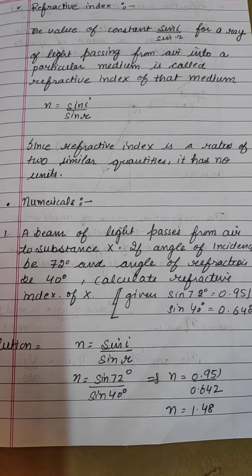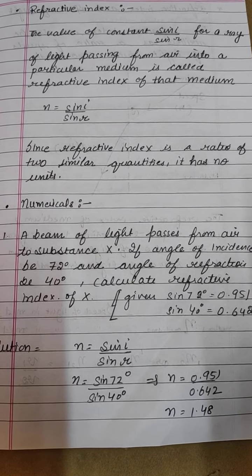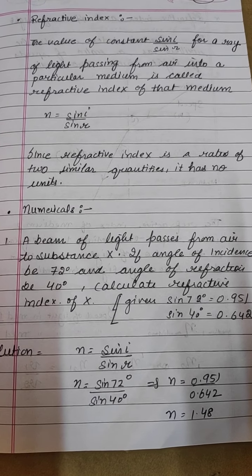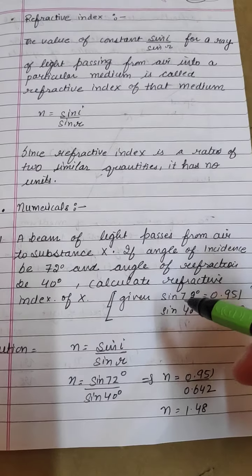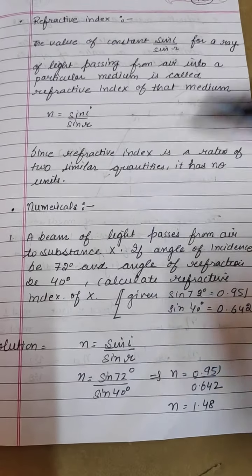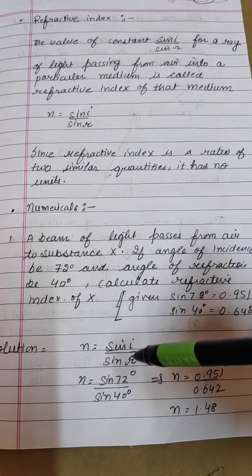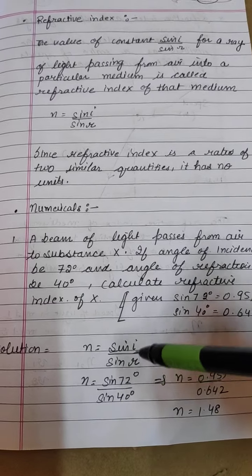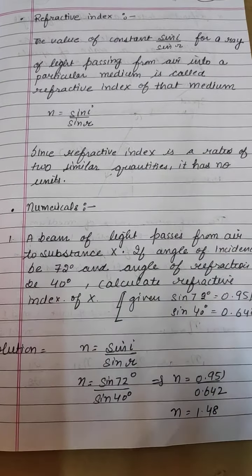If the angle of incidence is 72 degrees and the angle of refraction is 40 degrees, calculate the refractive index of X. It is already given to you that sine 72 is this, sine 40 is this. The formula is n equals sine i by sine r. So n is equal to, put the values of i and r here, sine 72 by sine 40.